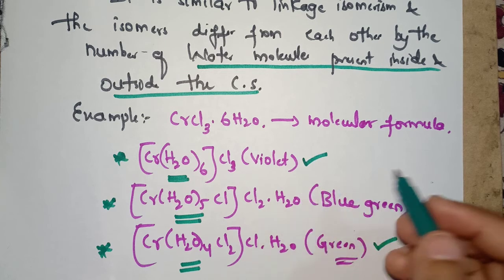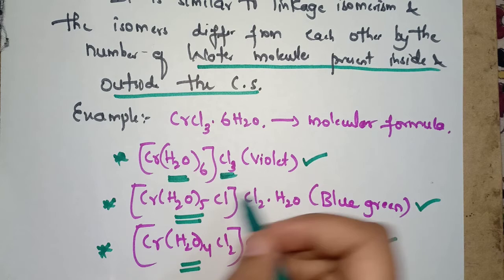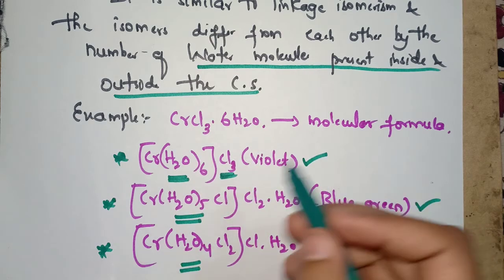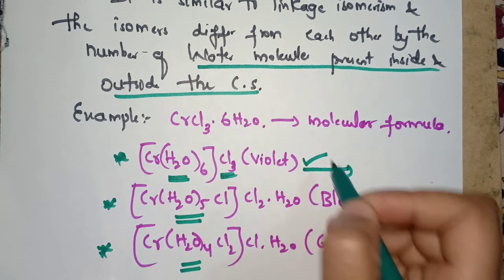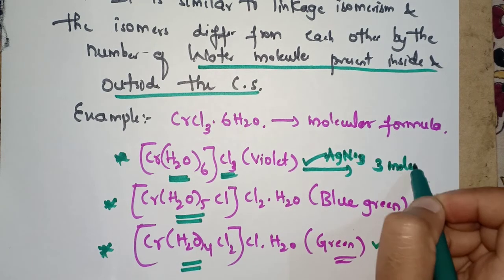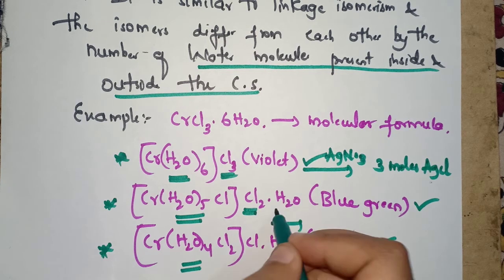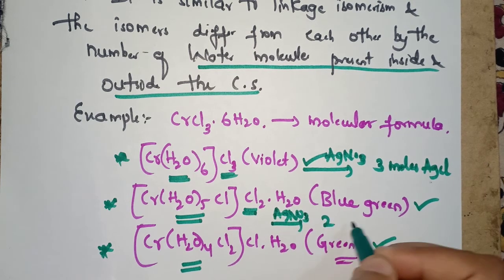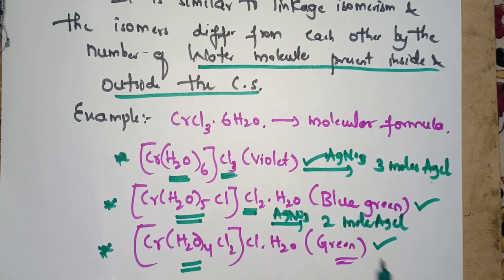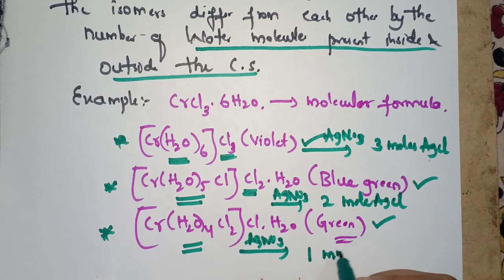This first one has 3 ionizable chloride ions, that is counter ions. When treated with silver nitrate, AgNO3, it gives 3 moles of AgCl. And this second one consists of 2 ionizable chloride ions. When treated with AgNO3, it will give 2 moles of AgCl. And the last one, when treated with AgNO3, gives only 1 mole of AgCl.